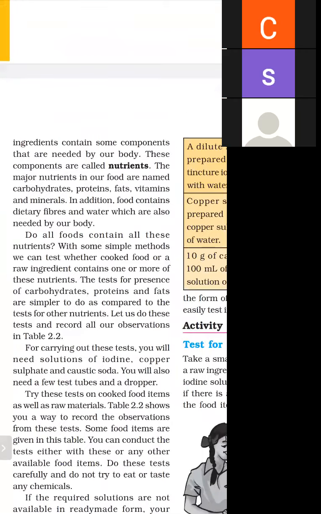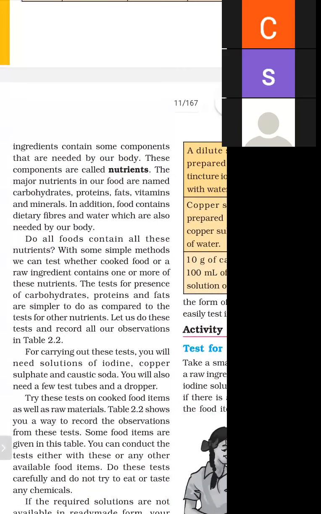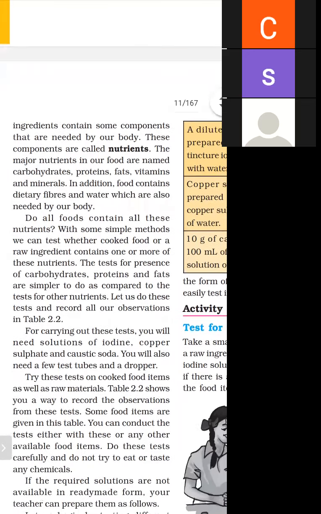nutrients. Examples of nutrients are: number one, carbohydrate; number two, fat; number three, protein; number four, vitamins and minerals; number five, dietary fiber and water. Also, not all foods contain all these nutrients. We can test whether a material has carbohydrate, protein, or fat.